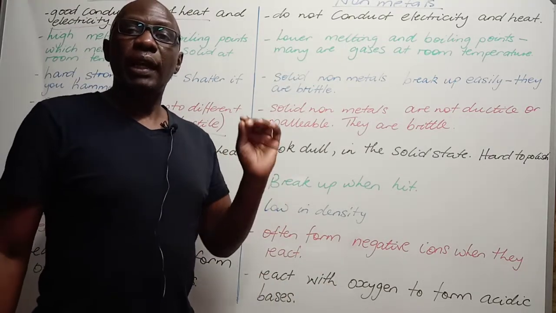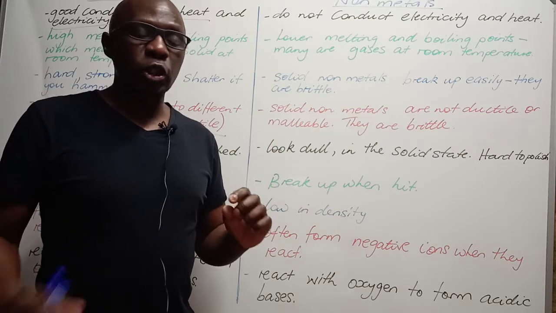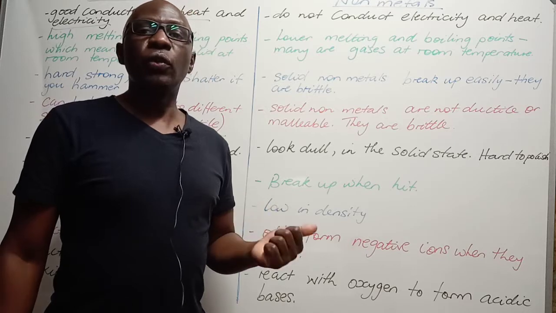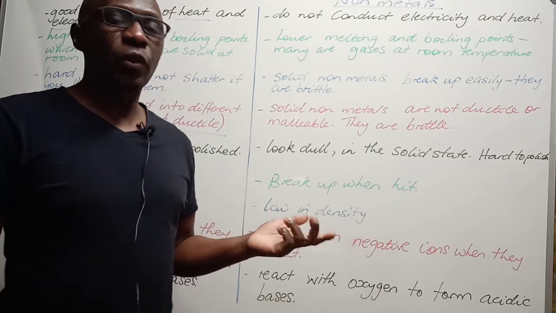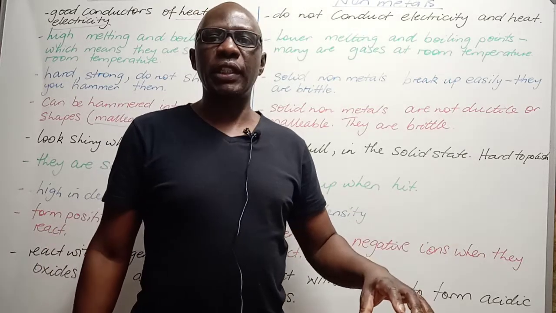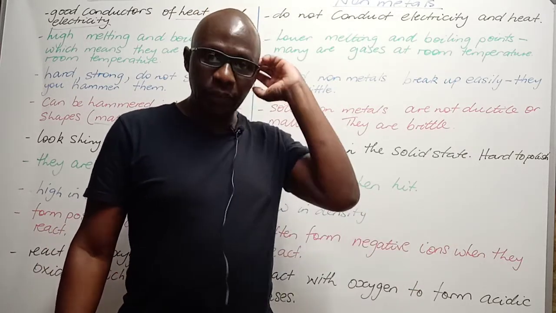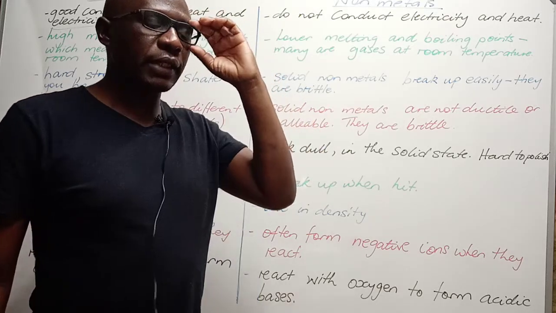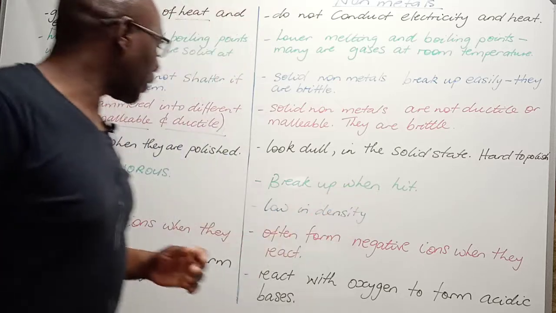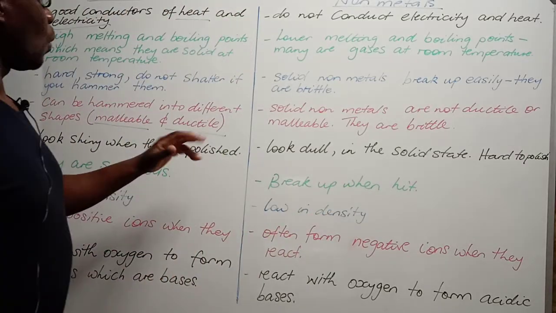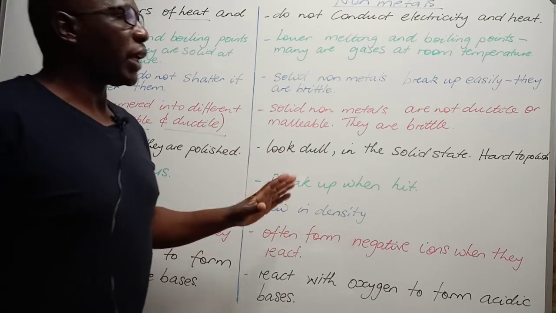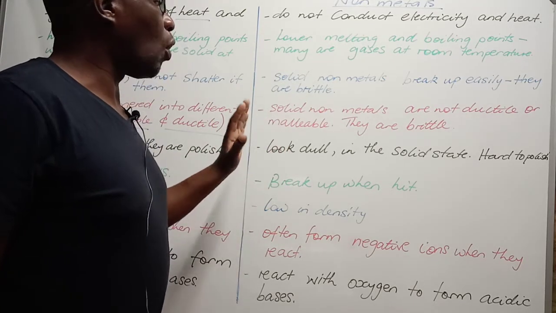Ductility is the ability of a material to be drawn into wire without fracture. So for example, copper can be drawn into wires that transport electricity without fracture. Any material that is ductile is a material that can be drawn into wire without that material breaking. Whereas non-metals, they are solid and are not ductile or malleable.